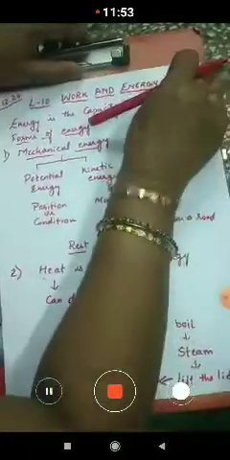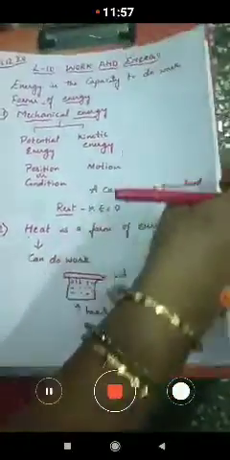Now there are other examples also where we can say that heat is a form of energy, children. As we know, by using heat energy, yes, we can generate electricity. By using heat energy, what can we generate, children? We can generate electricity.